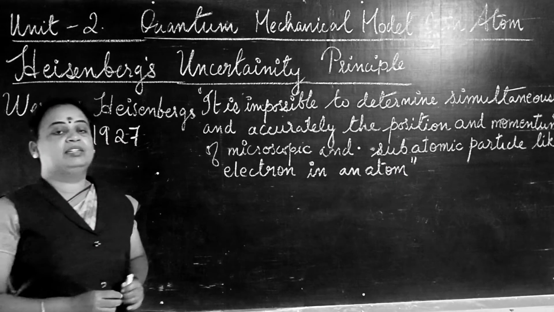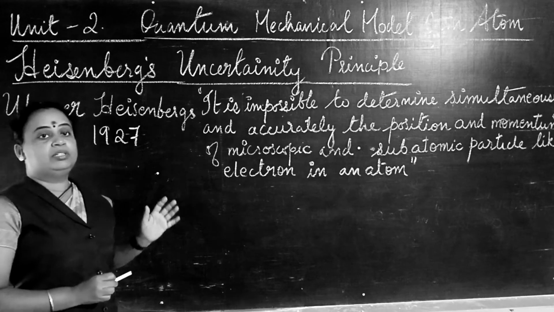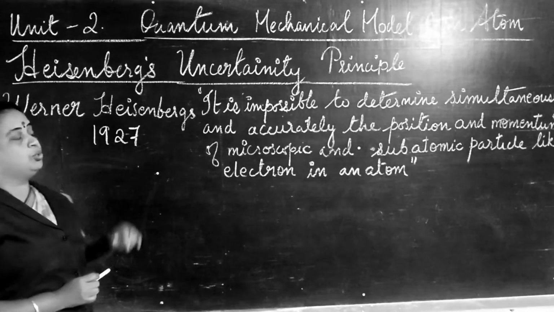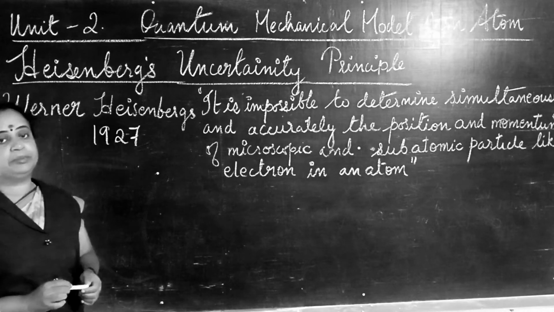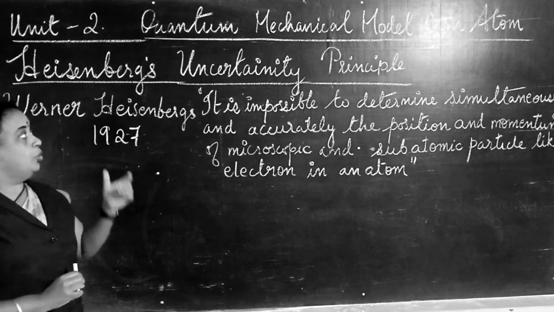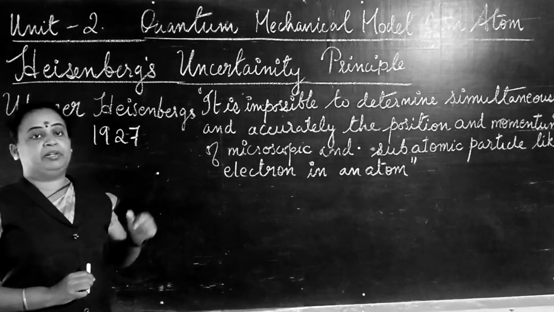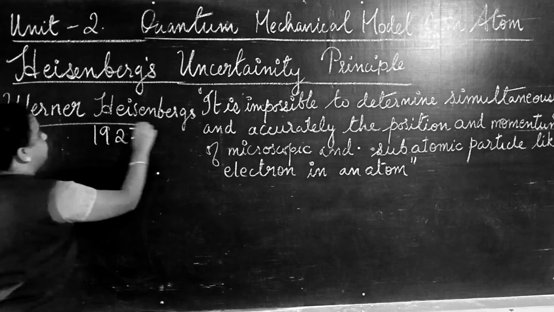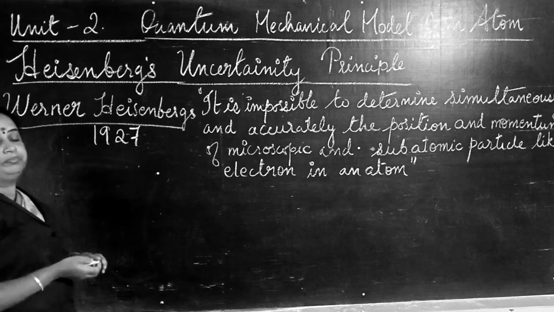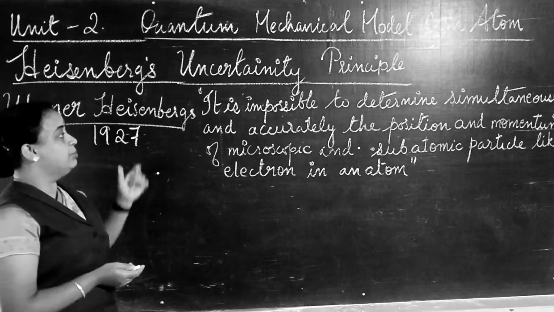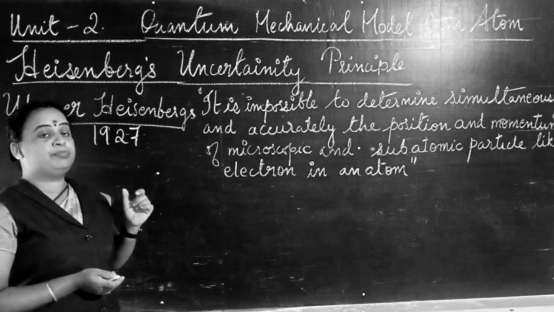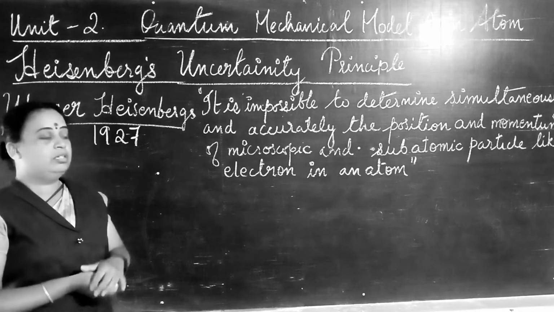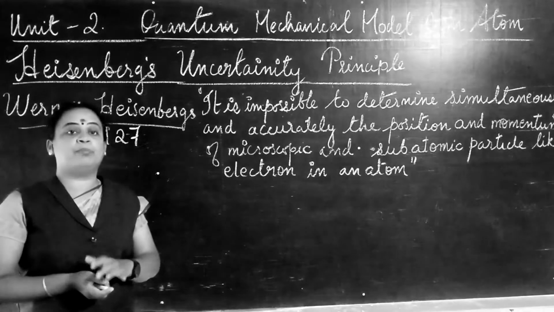Hello students. Now let us study about Heisenberg's uncertainty principle of the Unit 2 quantum mechanical model of an atom. So Heisenberg uncertainty principle is a principle proposed by Werner Heisenberg in 1927. According to Heisenberg, the principle is explained on the uncertainty of certain properties like position and momentum.